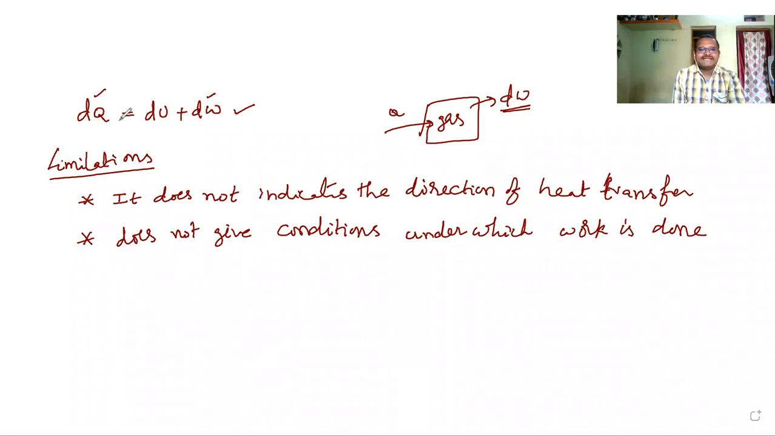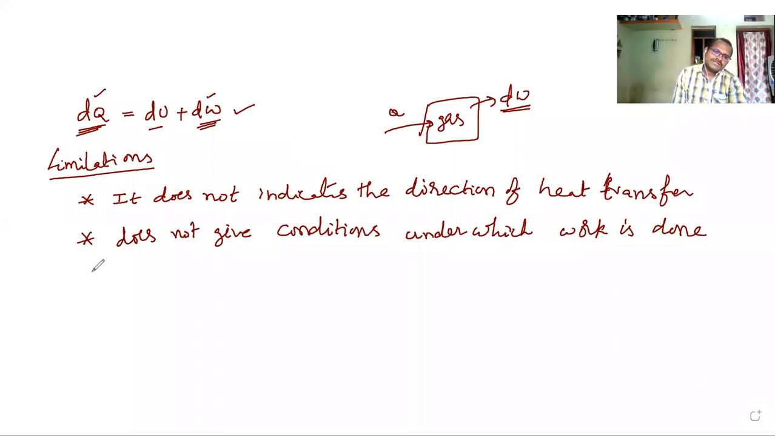It just says that if you supply heat energy to the system, some internal energy of the system will increase, and at the same time some work will be done on the system or by the system. But it does not give the condition under which work is performed, or how this work is performed.